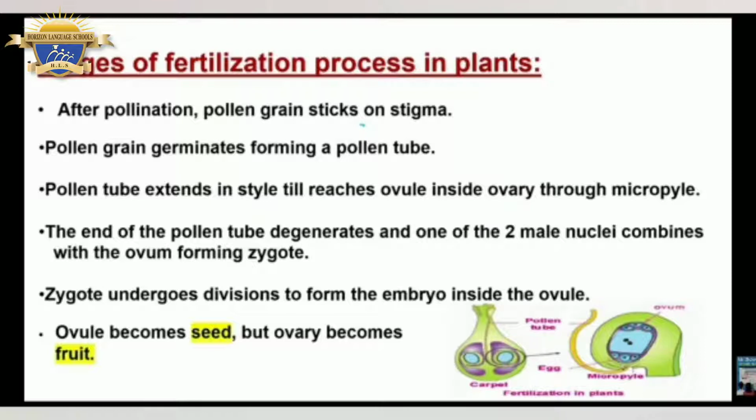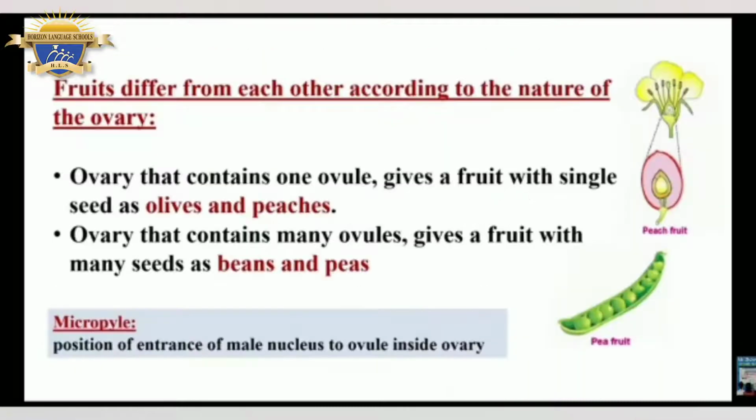The zygote undergoes divisions to form the embryo inside the ovule. The ovule becomes a seed, but the ovary becomes a fruit, as we see in the image below. Fruits differ from each other according to the nature of the ovary. An ovary that contains one ovule gives a fruit with a single seed, as olives, peaches, and mangoes. An ovary that contains many ovules gives a fruit with many seeds, as beans and peas, as we see in the image.